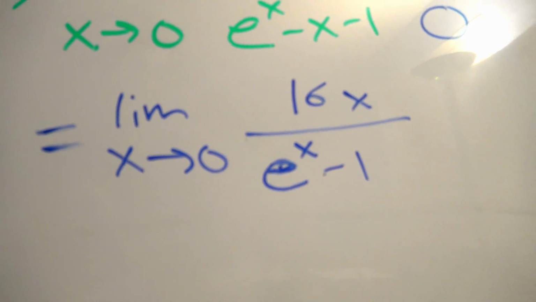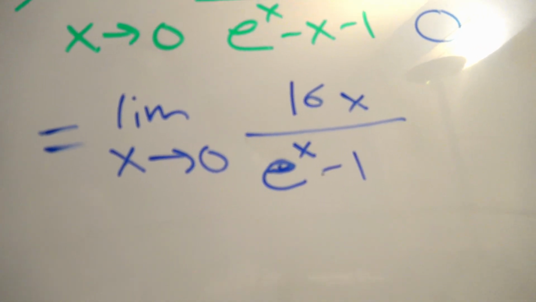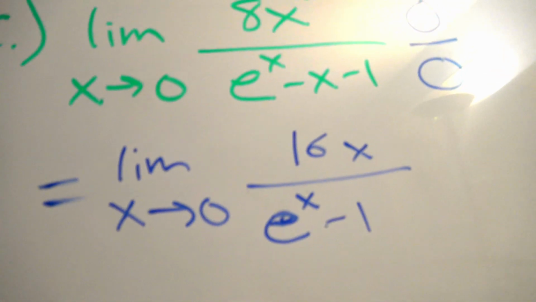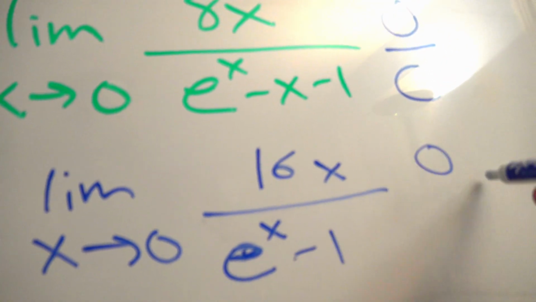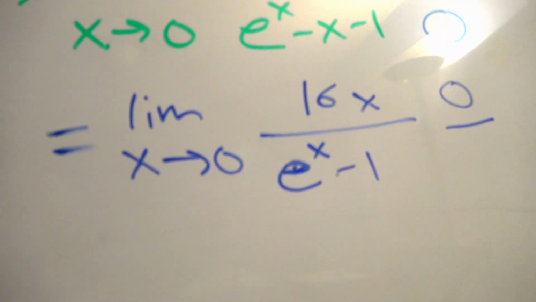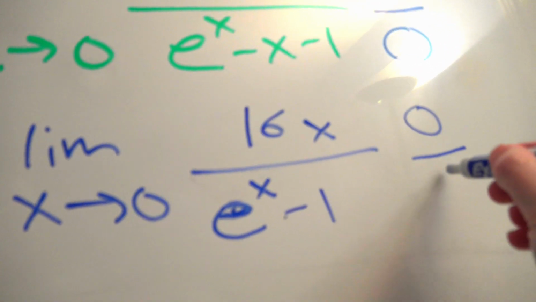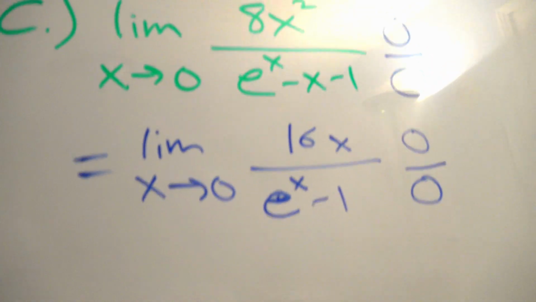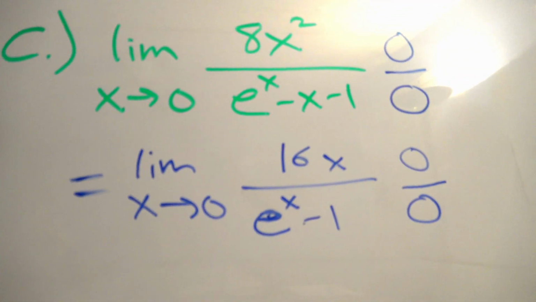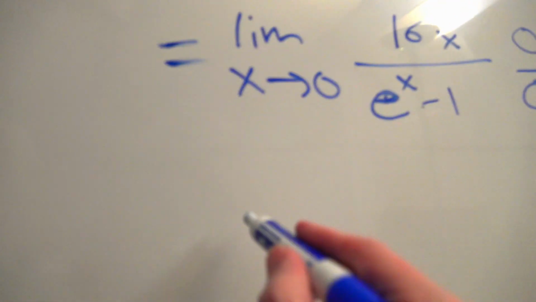Okay, there is my new limit. Let's plug in 0, and we get 16 times 0 on the top. Well, that doesn't help. Okay, but that's okay. If the bottom works, we're good. E to the 0 is 1 minus 1 is 0. Mr. Wade, you clever cat. All right, I gave you one that was 0 over 0 twice in a row. Okay, you can even make your own, by the way, at home.